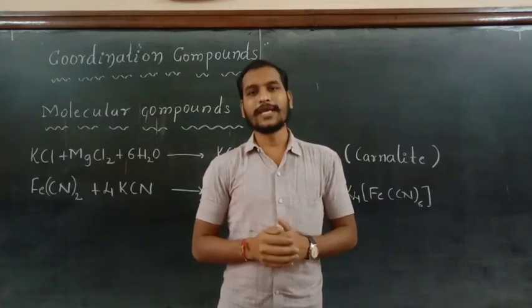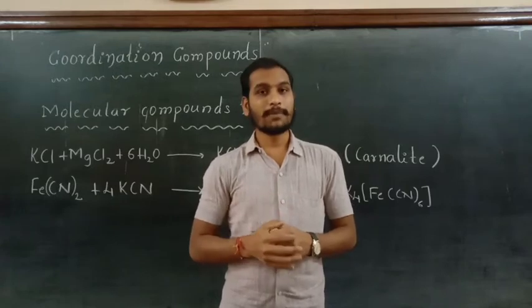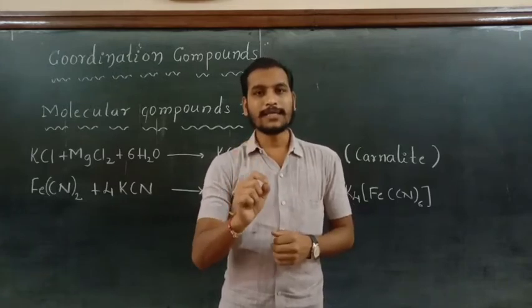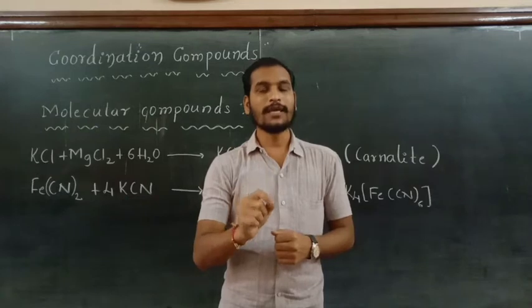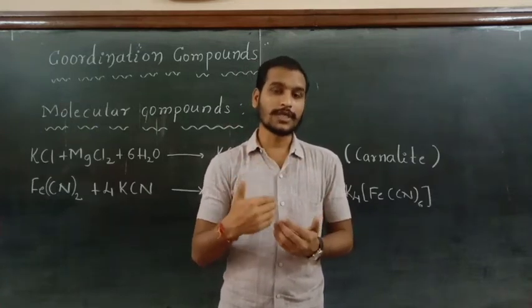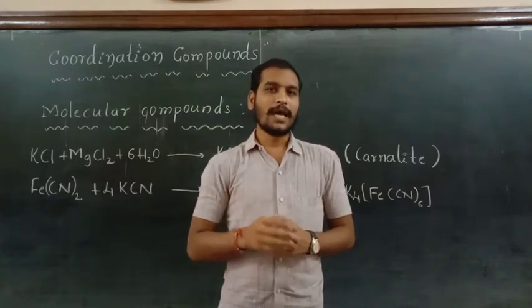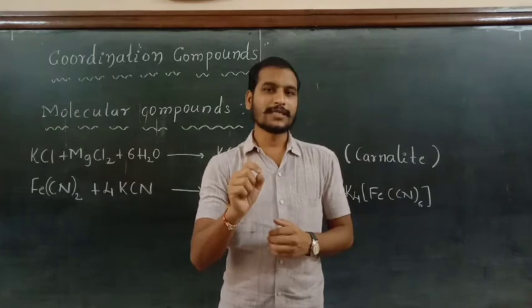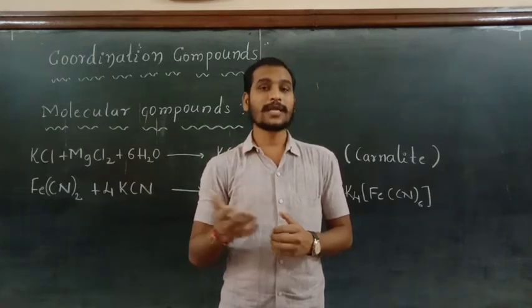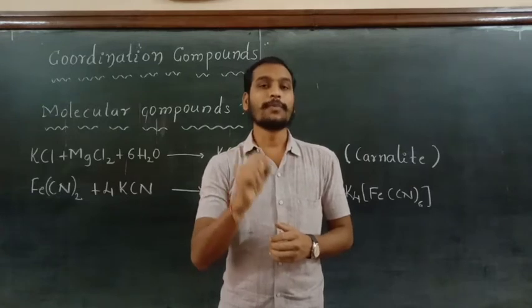And the second one is, in our body there is blood, and blood is responsible for the transportation of the oxygen to every cell of our body. And you know that blood is red in color. Why is it red? It is because of hemoglobin.